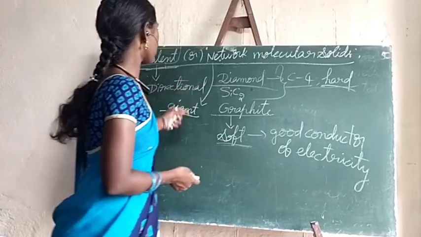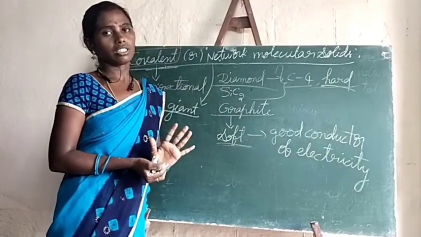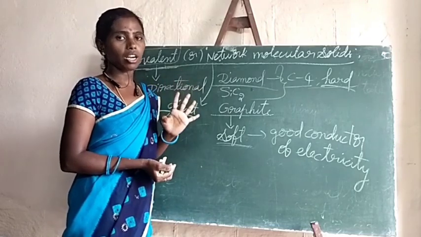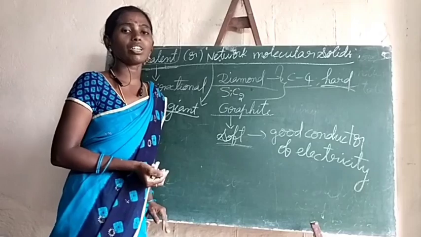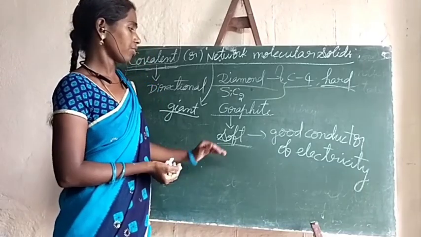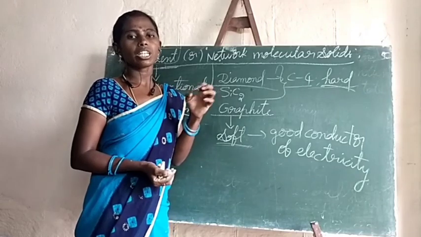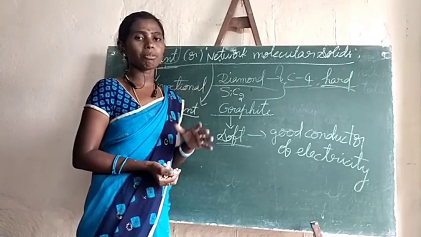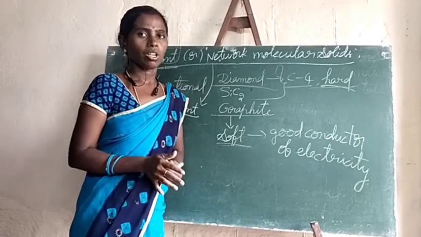So this is about covalent or network solids. Generally they are hard and bad conductors of electricity, but graphite is an exception: due to the free electrons it is a good conductor of electricity, and due to the sliding nature between the layers, it acts as a good lubricant.